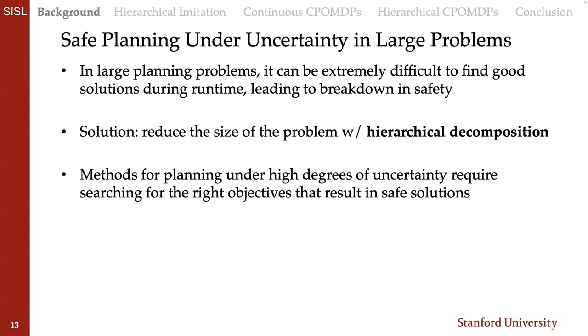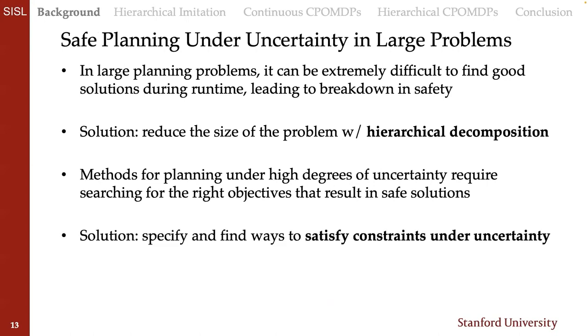Another challenge that arises when trying to do decision-making under uncertainty is that methods for planning under specifically high degrees of uncertainty require searching for often the right objectives that result in safe outcomes. Our solution is that we want to be able to specify those actual safe sets. We want to specify and find ways to satisfy those constraints, and specifically under uncertainty. So rather than tooling with our objective to get safety out, we want to be able to specify our uncertainty and get safe solutions. Specify our constraints and get safe solutions under a lot of uncertainty.